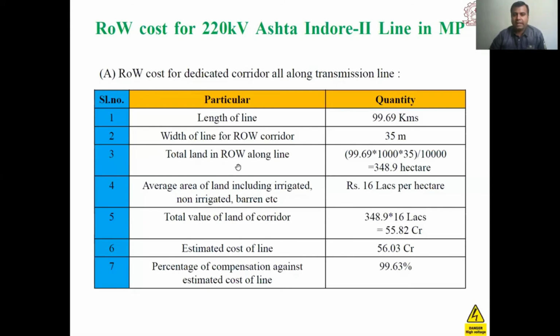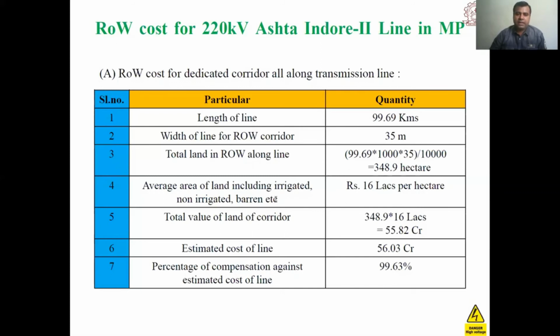So the total land requirement for the right of way: since the transmission is up to 100 kilometers, and this is in kilometers, we change it to meters. So 100,000 into 35, divided by 10,000, we can find it in hectares. 348.9 hectares of land will be required if we are installing a 220 kV transmission line.